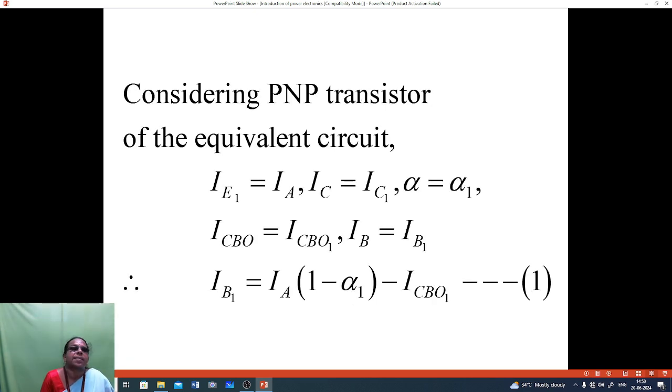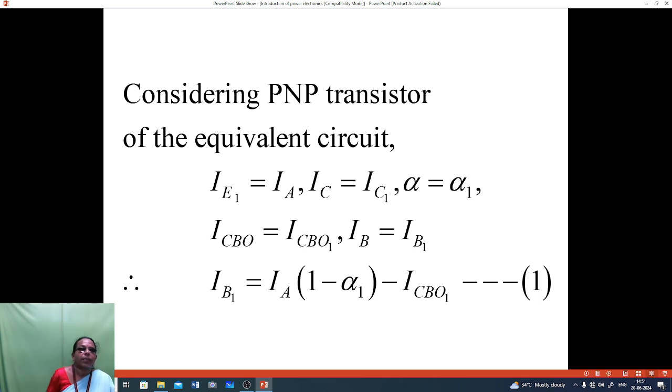Considering the NPN transistor equivalent circuit, IE1 is equal to IA, IC is equal to IC1, alpha is equal to alpha 1, ICBO is equal to ICBO1, IB is equal to IB1, and IB1 is equal to IA into 1 minus alpha 1 minus ICBO1. So ICBO1 is the collector base current, IA is the anode current, IB1 is the base current, and IE1 is the emitter current.